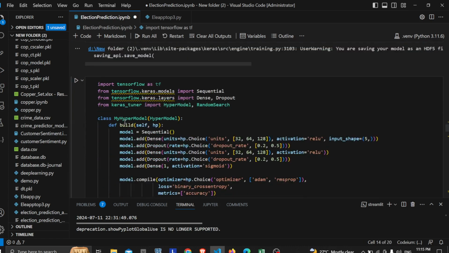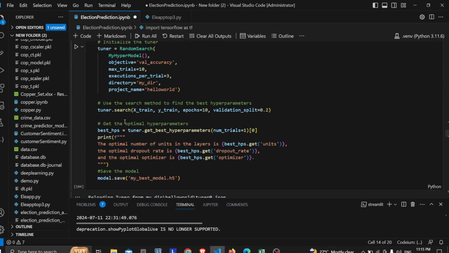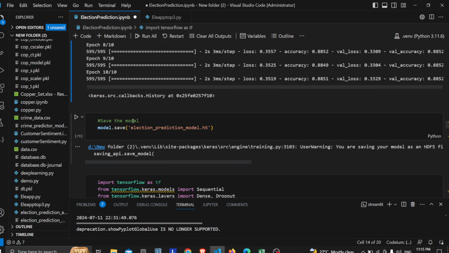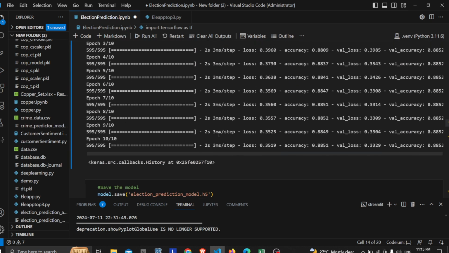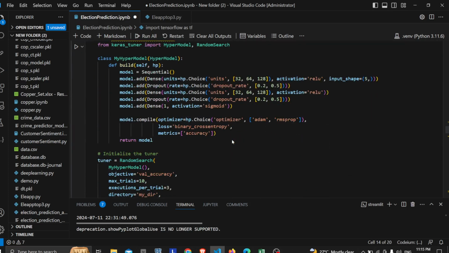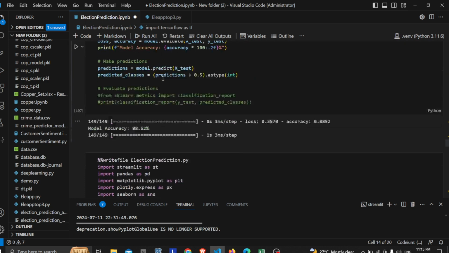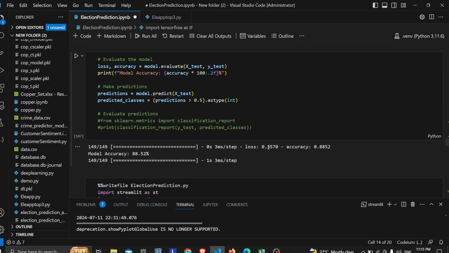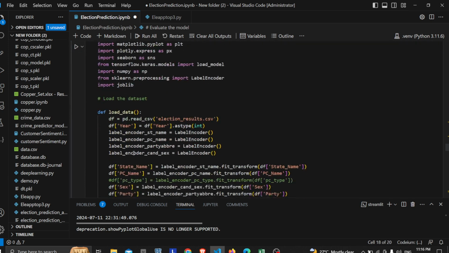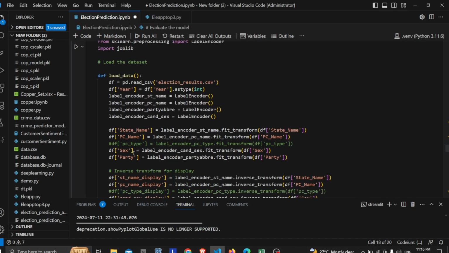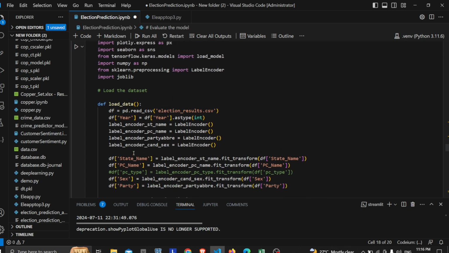And then I had a plan to hyper tune it. But here I've got a decent accuracy, so I just left it out. So I'm not going into hyper tuning. If required, we can hyper tune it. The loss value is 0.3570, and the model's accuracy is over 88 percent, which is certainly good. In the end, we are the decision makers.